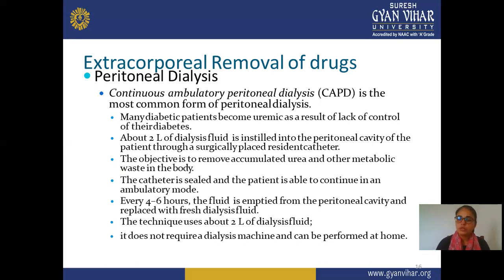Approximately 2 liters of fluid is inserted into the peritoneal cavity, in patients who have had a resident catheter surgically placed. The replacement of the fluid is done with the help of the catheter, and the amount of dialysis fluid installed is approximately 2 liters.